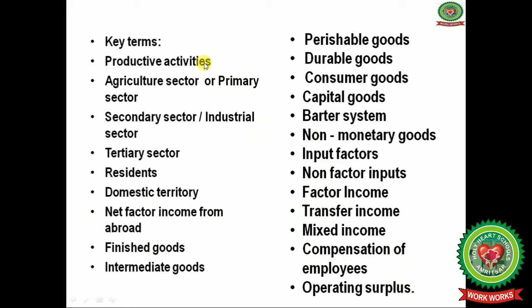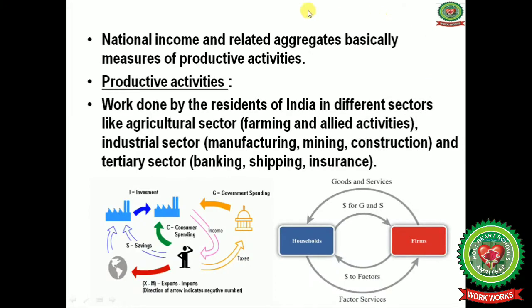In this chapter we will discuss some related key terms also: productive activities, agriculture sector or primary activities, secondary sector or industrial sector, tertiary sector, residents, domestic territory, net factor income from abroad, finished goods, intermediate goods, perishable goods, durable goods, consumer goods, capital goods, barter system, non-monetary goods, input factors, non-factor inputs, factor income, transfer income, mixed income, compensation of employees, and operating surplus.